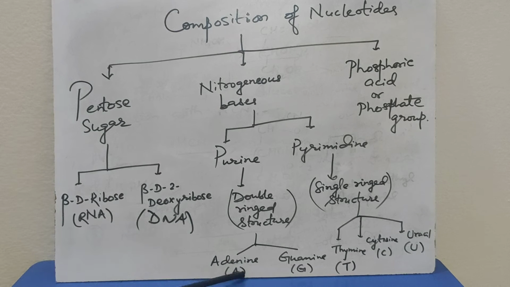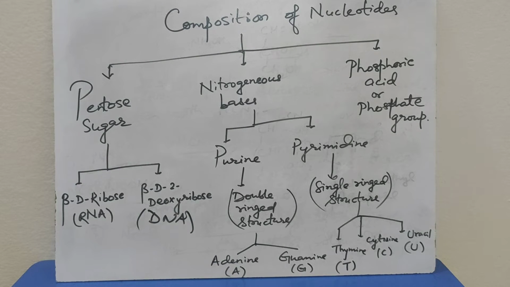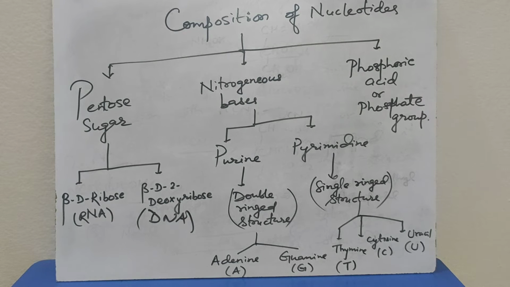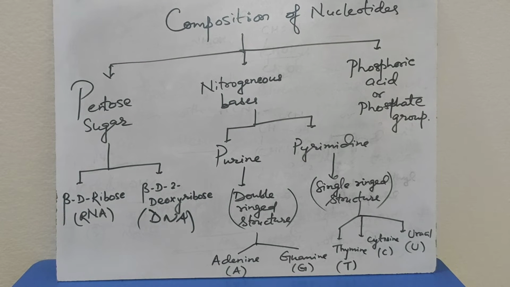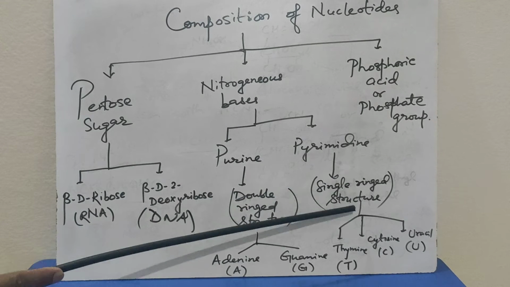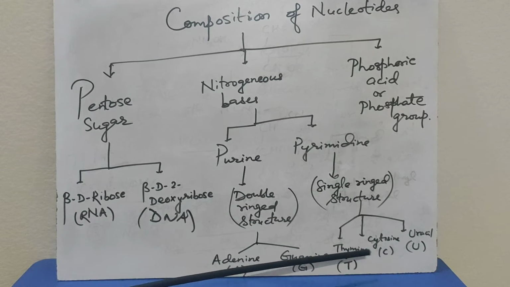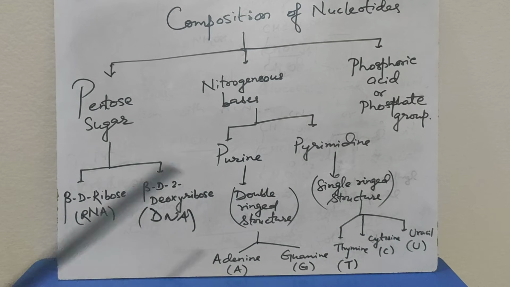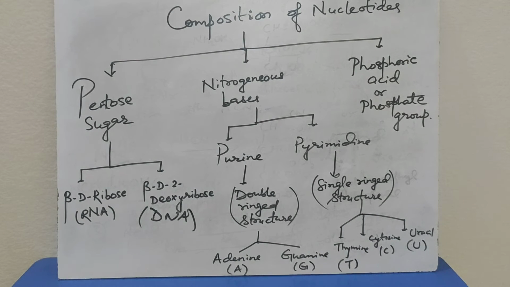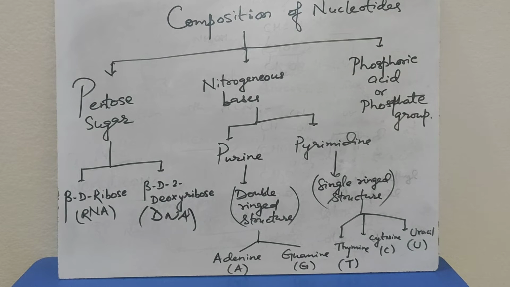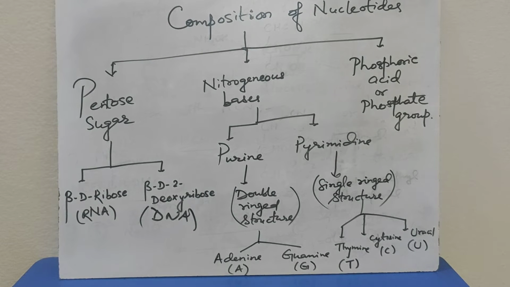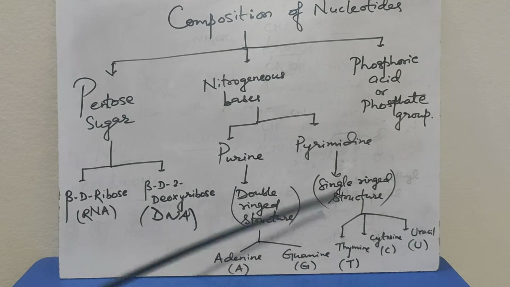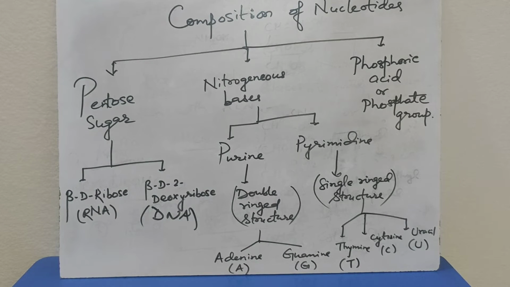The symbol for adenine is capital A, the symbol for guanine is capital G. Next is pyrimidine. Pyrimidines have a single ring in their structure. They are of 3 types: thymine, symbol T, cytosine, symbol C, and uracil, symbol U. Uracil is present in RNA only, not in DNA. Thymine is present only in DNA, not in RNA.